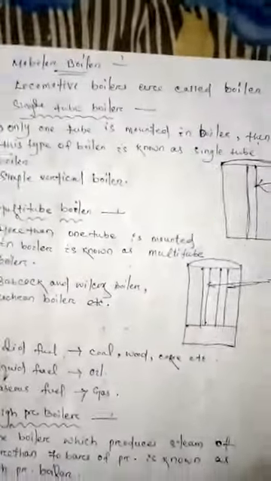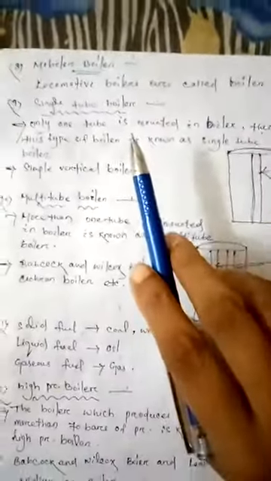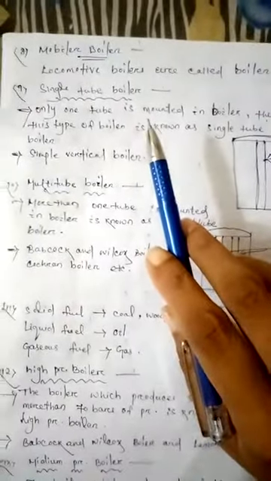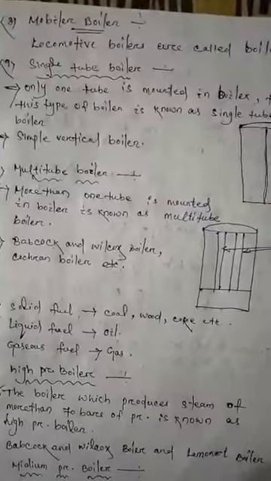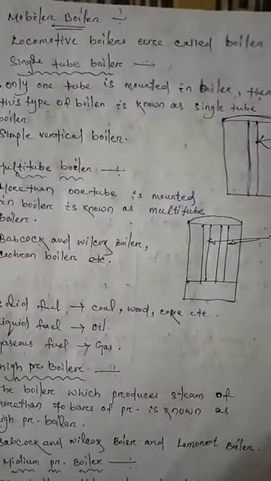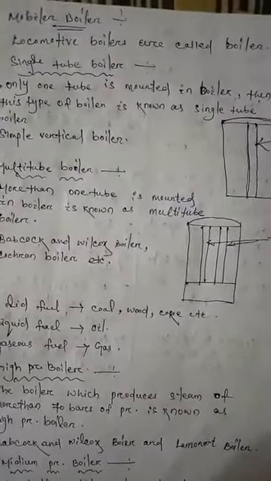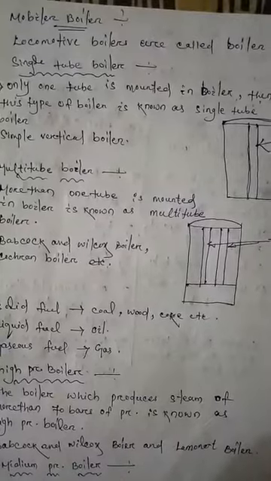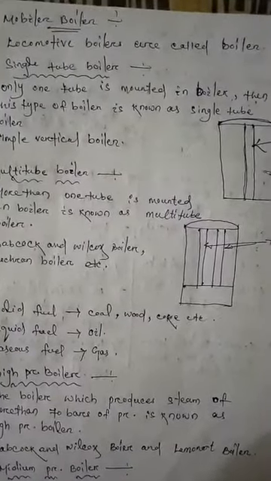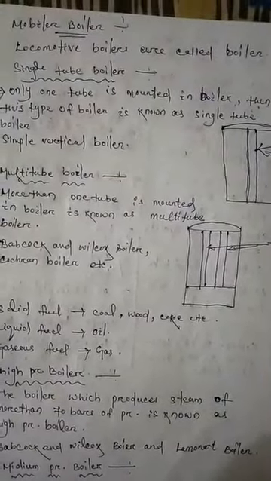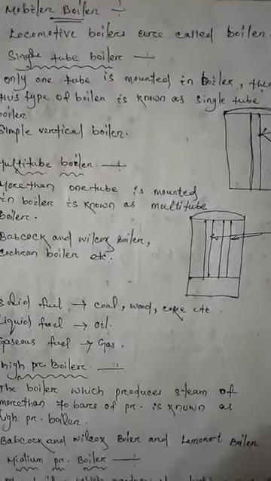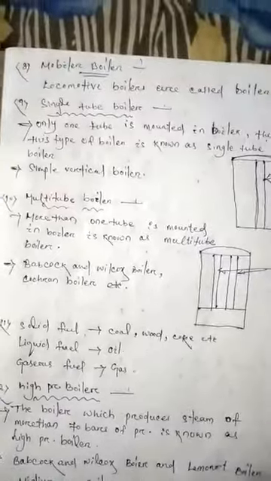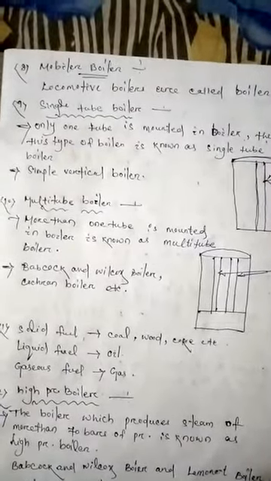Then next is the single tube boiler. What is a single tube boiler? When only one tube is mounted in the boiler, this type of boiler is known as a single tube boiler. The simple vertical boiler is an example of a single tube boiler.